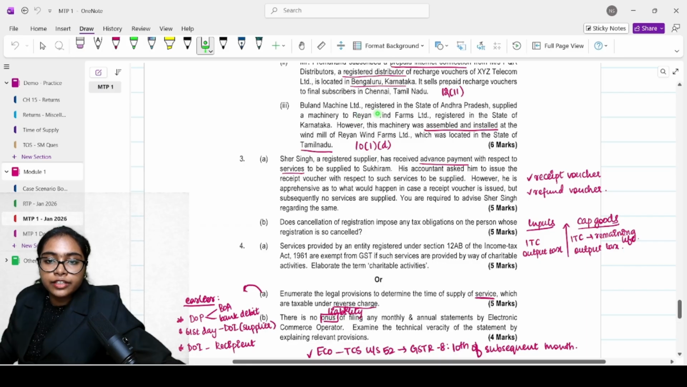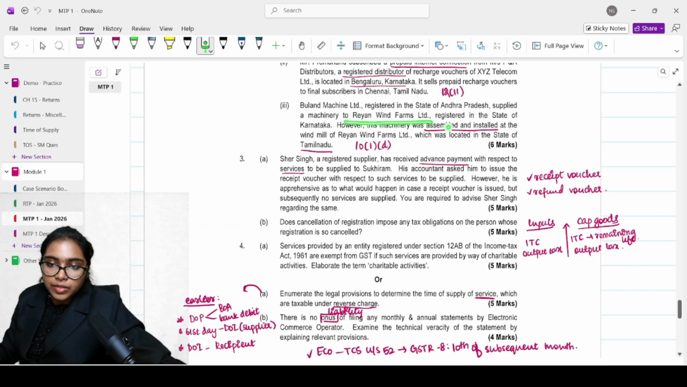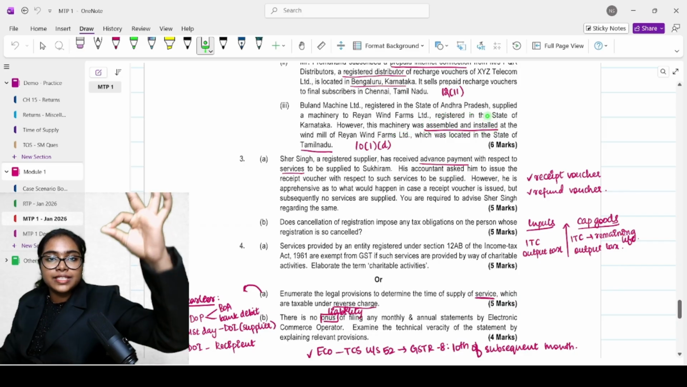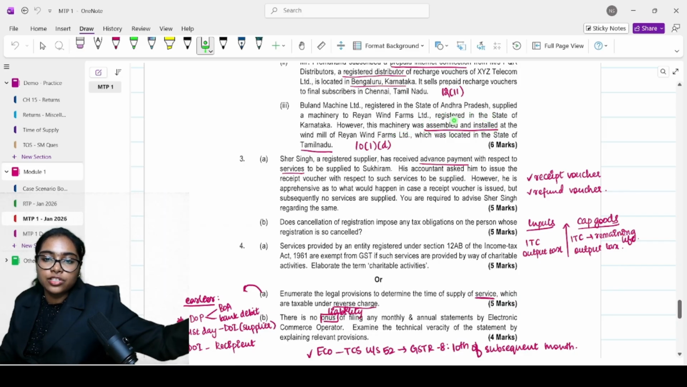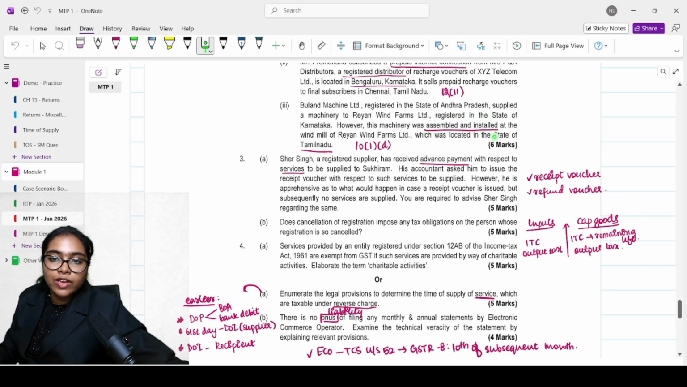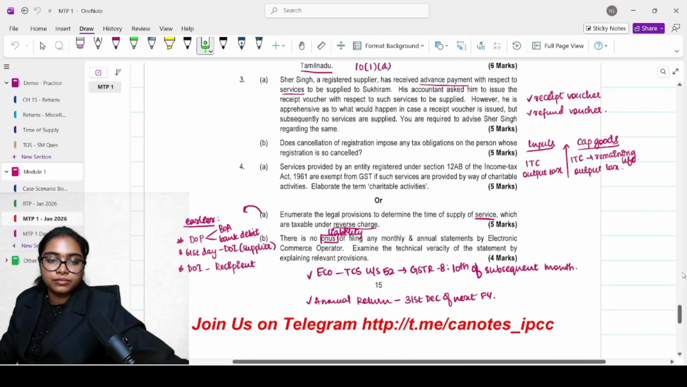Buland Machine Limited, registered in the state of Andhra Pradesh, supplied machinery to Rayan Wind Farms Limited in the state of Karnataka. This machinery was assembled and installed. Then the site of assembly and installation is the place of supply. Where was it installed? It was installed at the windmill, which was located in the state of Tamil Nadu. Tamil Nadu is the place of supply. Section 10, subsection 1, clause D.